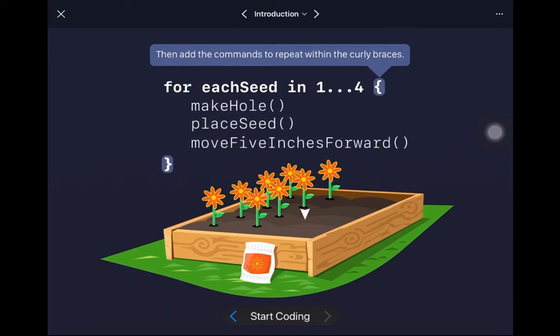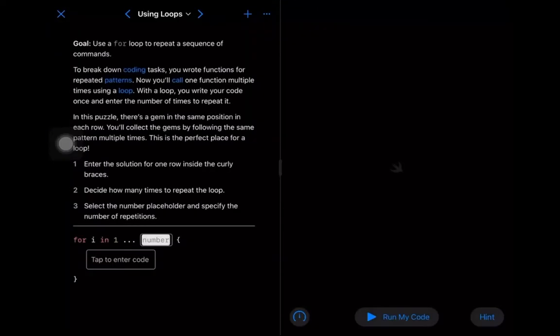So you can see we've just turned that pseudocode into things that look a bit more like real code. So make hole is our function for making a hole. Place seed is our function for placing a seed. And then move 5 inches forward is the action that moves us 5 inches forwards in a function. So it seems pretty straightforward. Let's get to the code and see what we have.